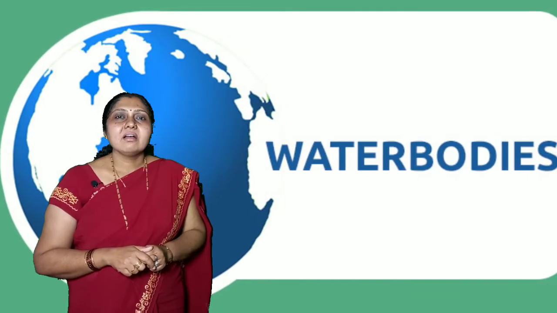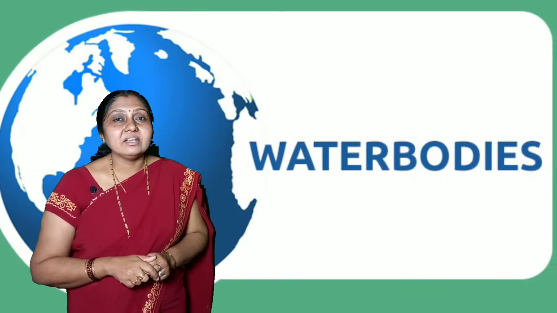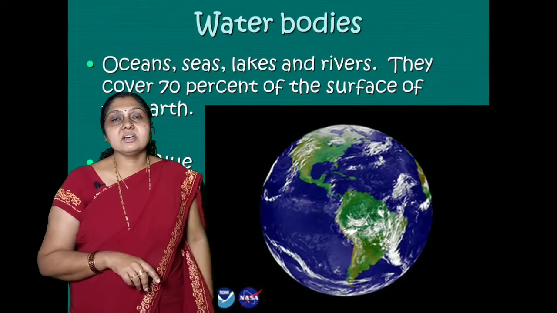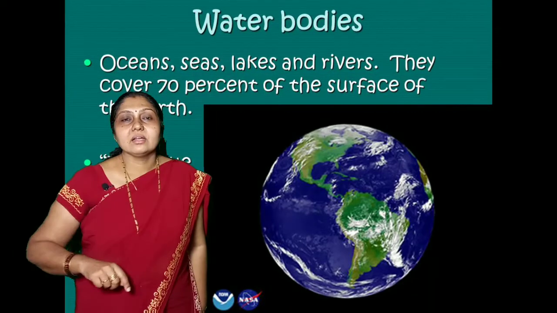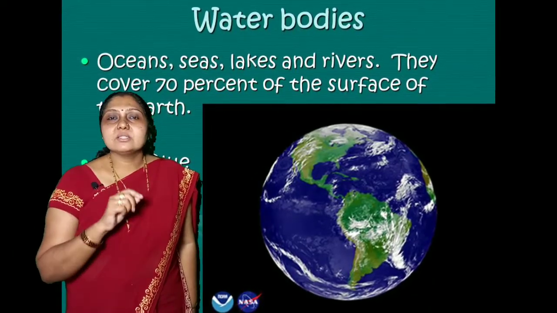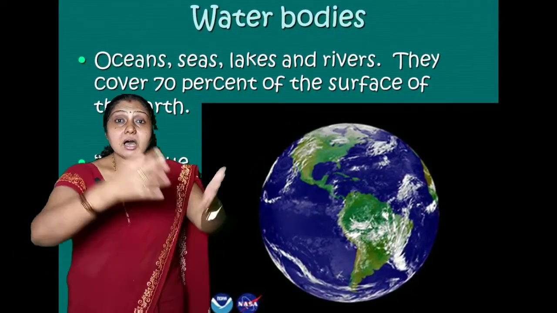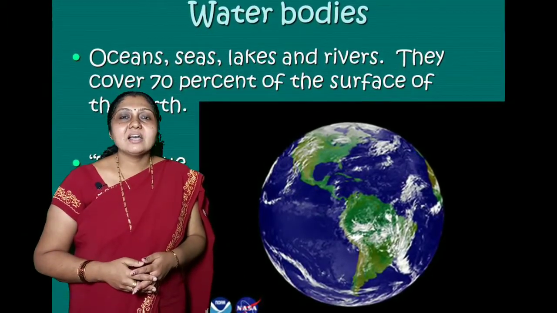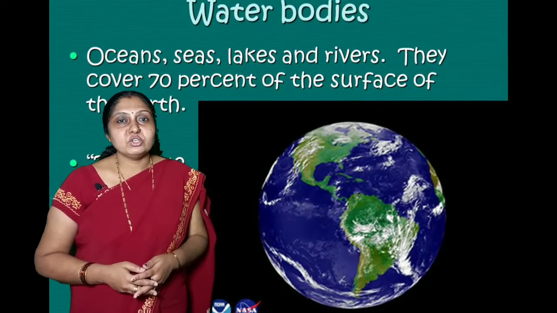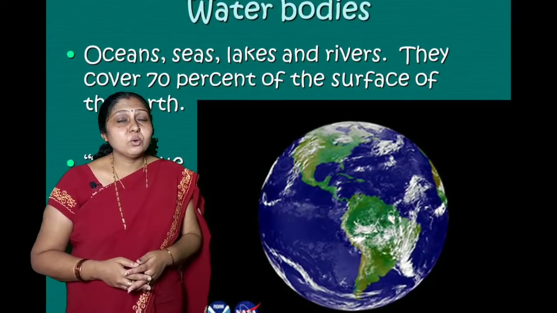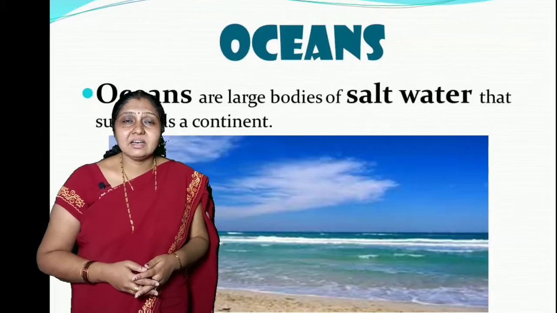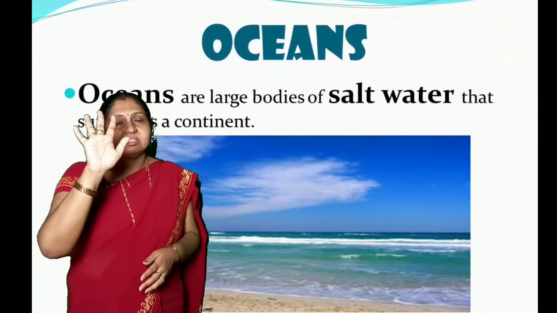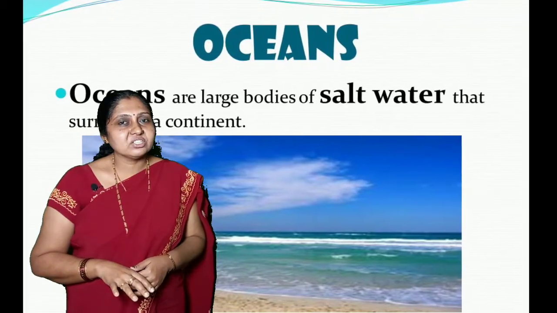Now, a very important part on the Earth or the mother Earth or the planet: the water bodies. As I told you, 3/4 of the Earth is covered by water. Now, what are these water bodies? The large water body is called an ocean. So, how many oceans are there on this Earth? There are 5 oceans. Let us know about these oceans.